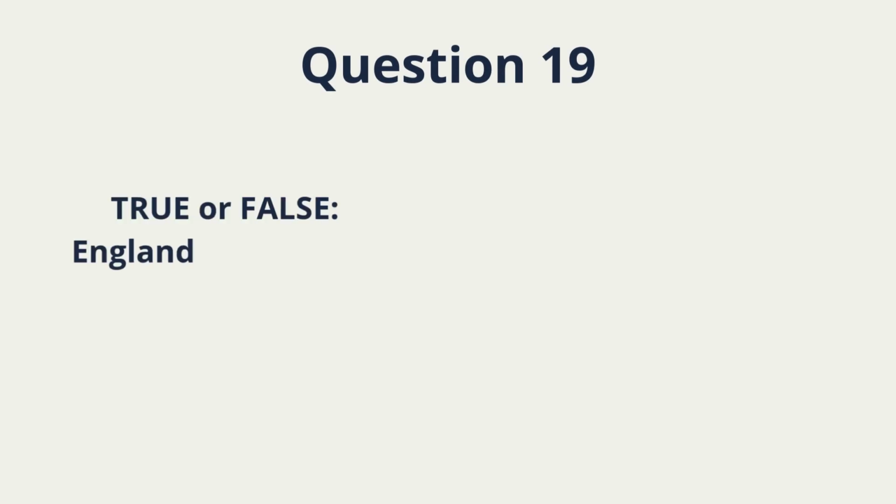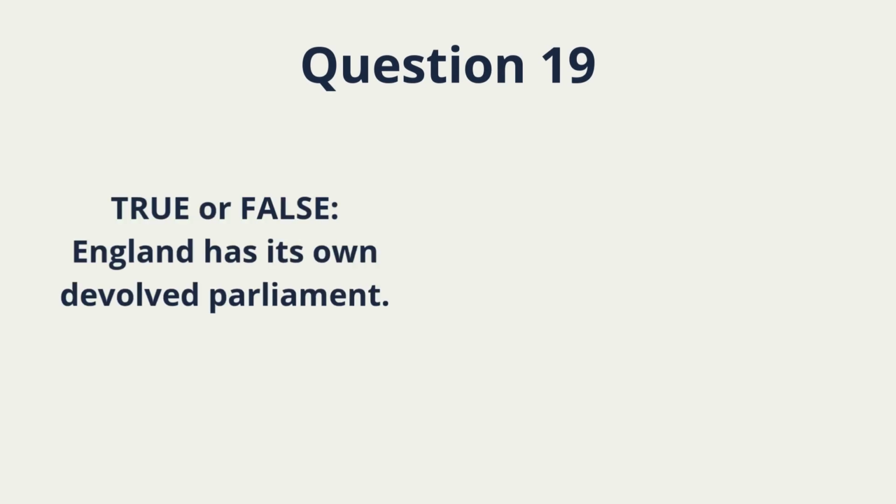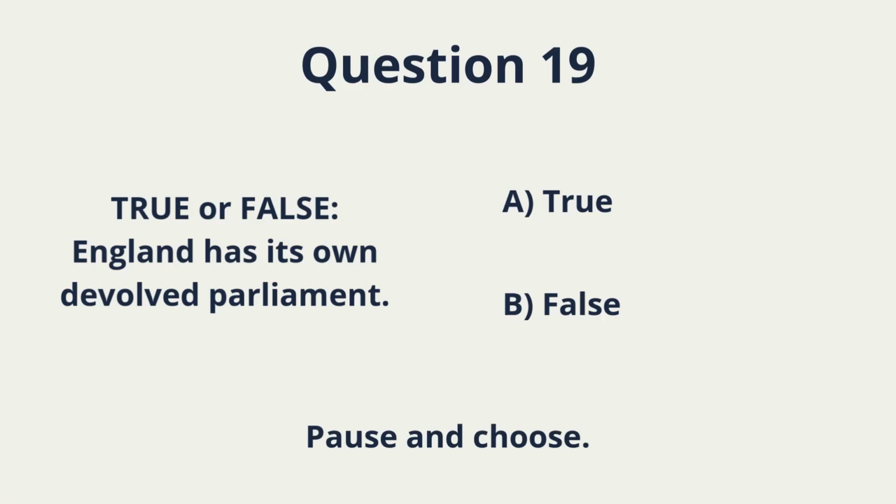Question 19. True or false? England has its own devolved parliament. A. True. B. False. This is a devolution structure question. Pause. Choose carefully. Correct answer: B. False. England does not have its own devolved parliament.